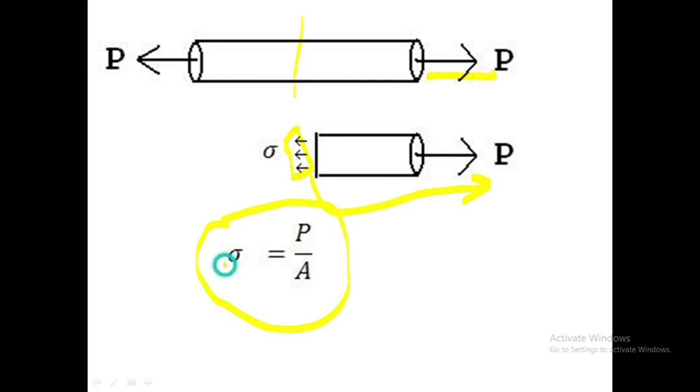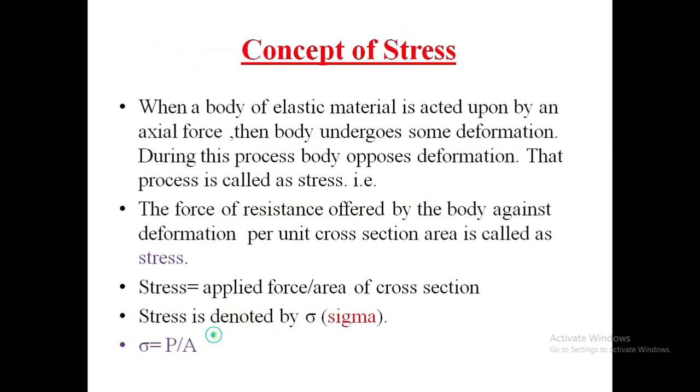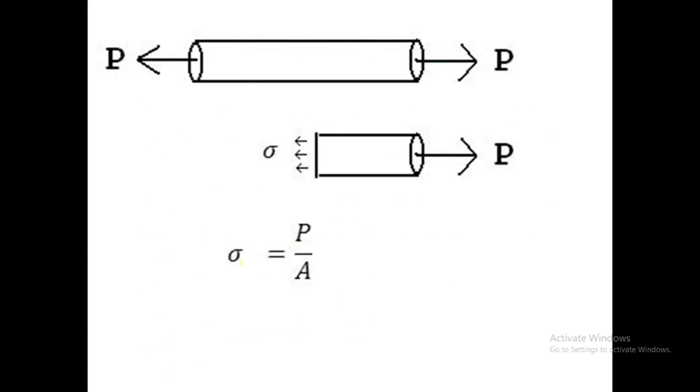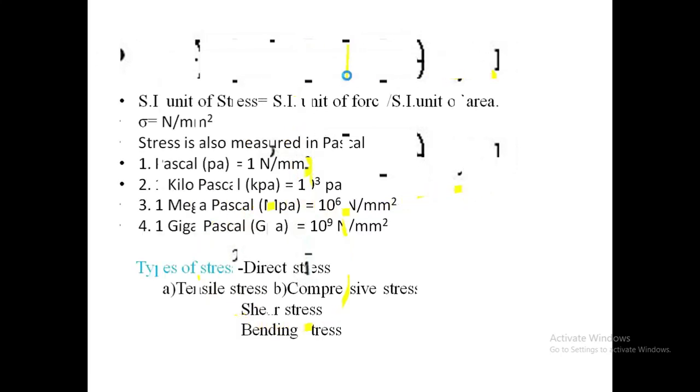Stress is denoted by sigma. So sigma is equal to P upon A. Here sigma is stress, P stands for applied force, A stands for area of that section or area of that body.